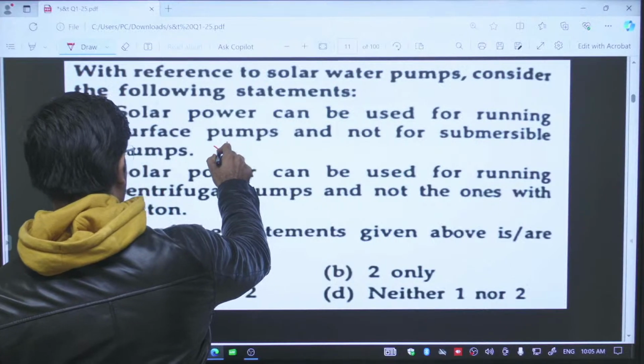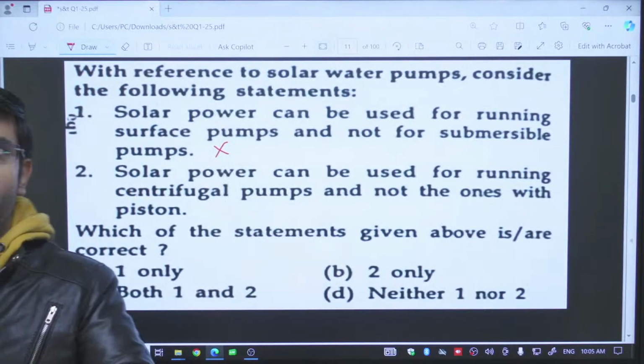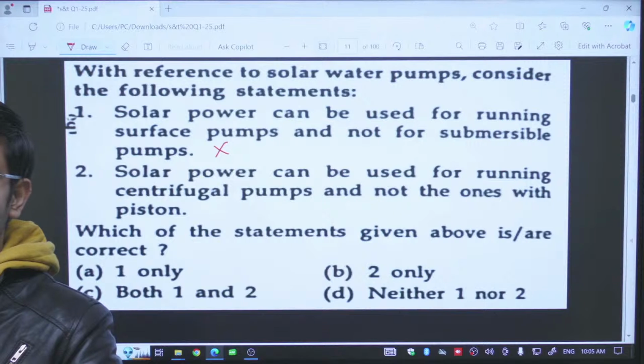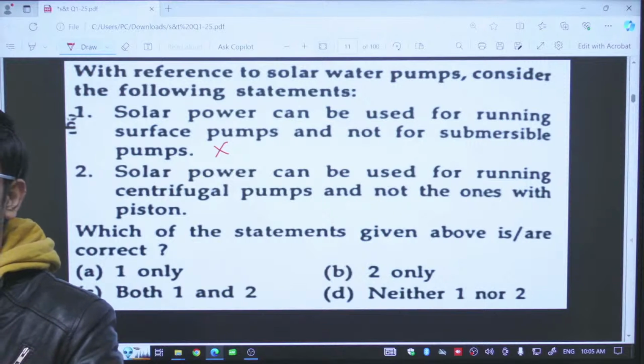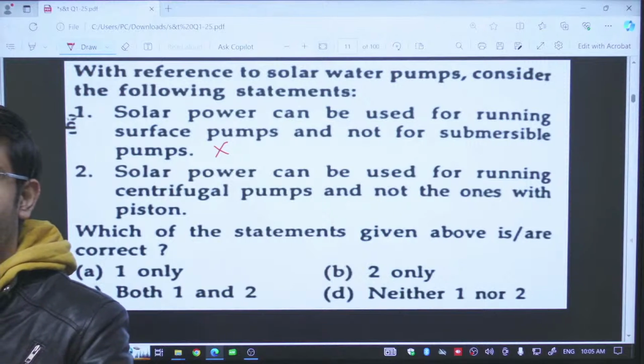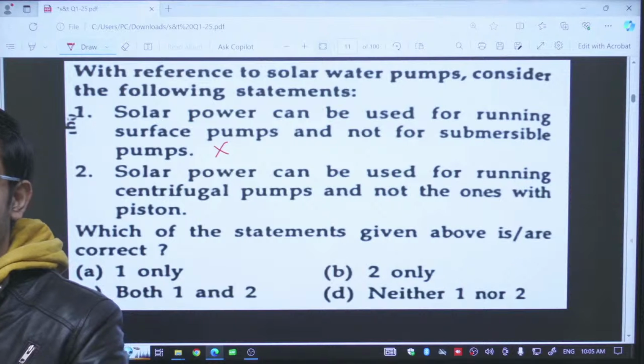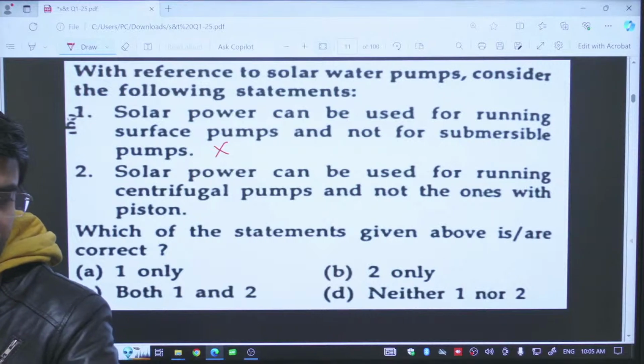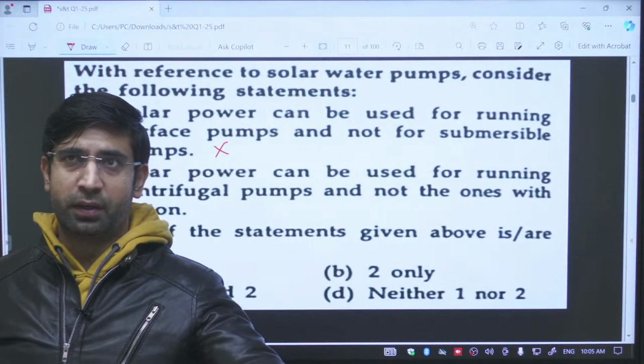This is commonsensical. And the second statement, solar power can be used for running centrifugal pumps and not the ones with piston. This is also wrong. Reason being, power is power. You can run any equipment. How will it differentiate? What are centrifugal pumps?